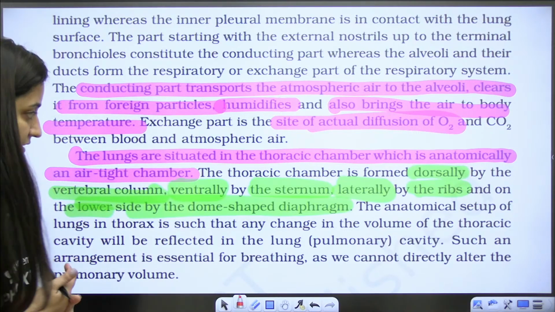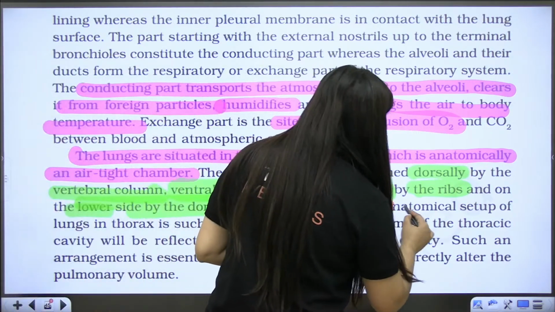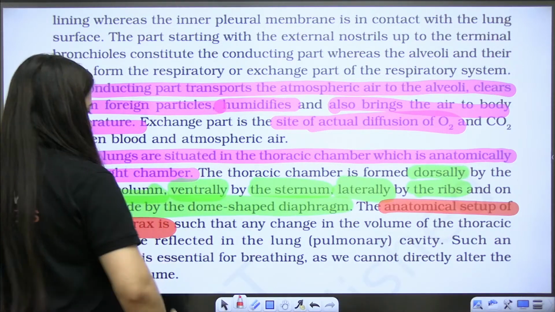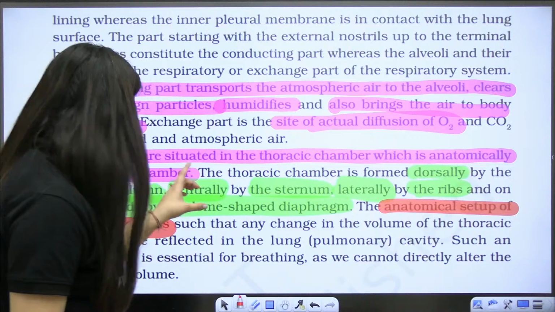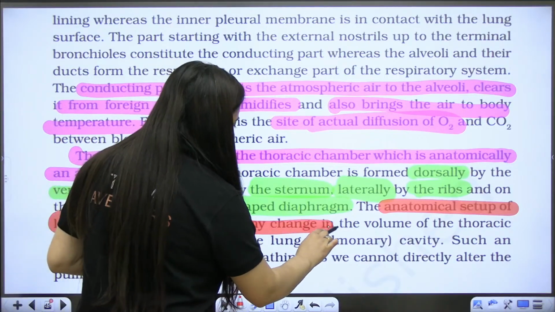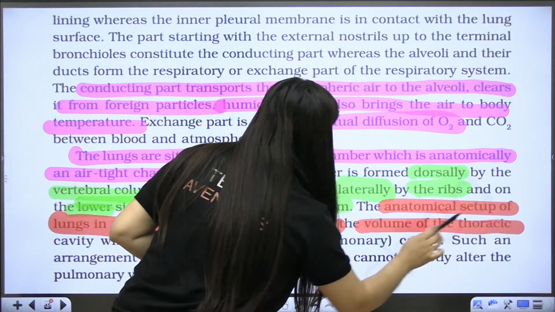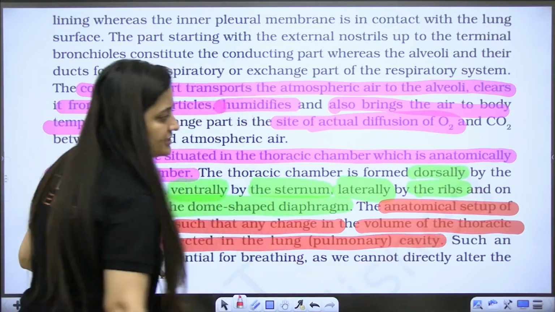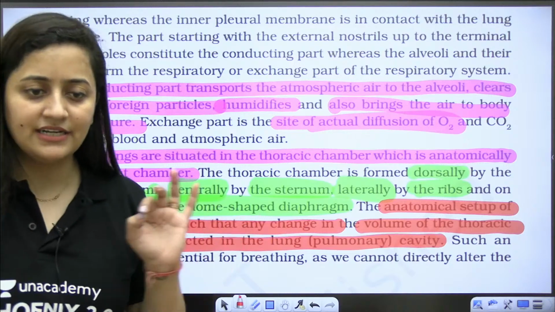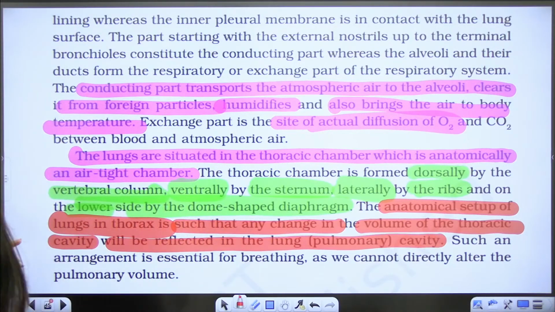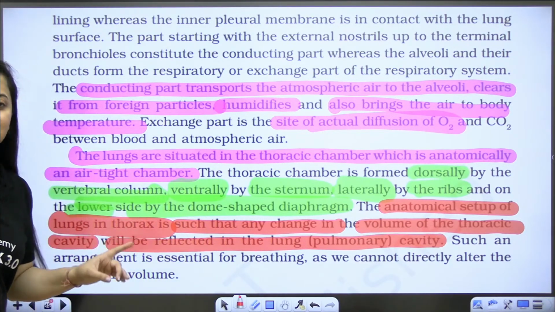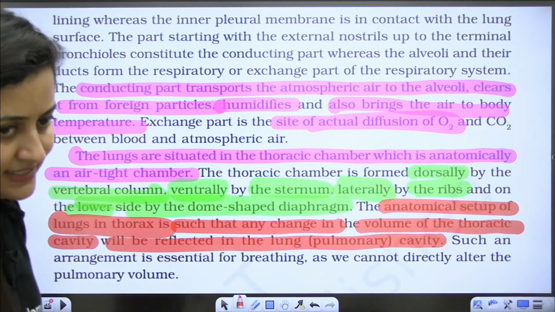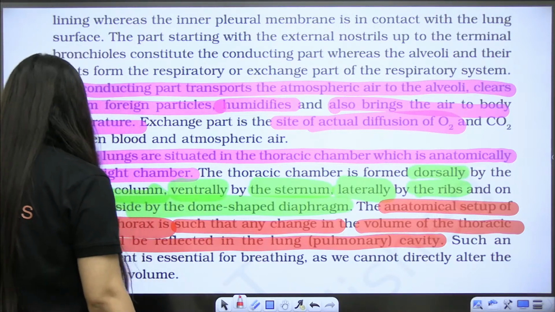The anatomical setup of lungs in the thorax is such that any change in the volume of the thoracic cavity will be reflected in the lung cavity.